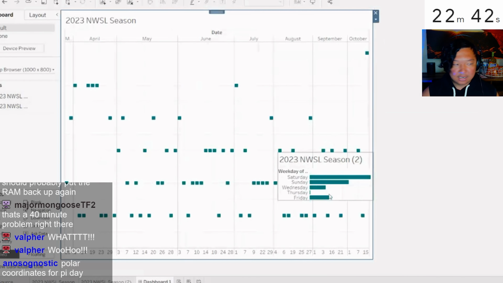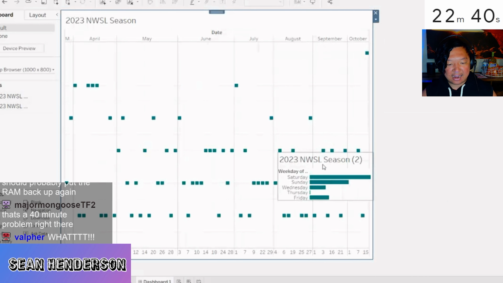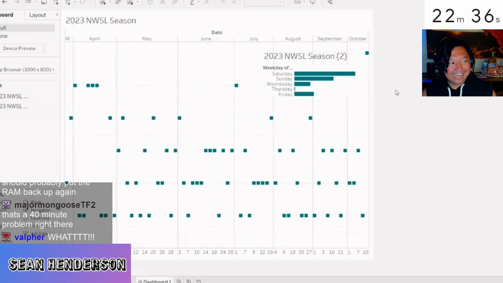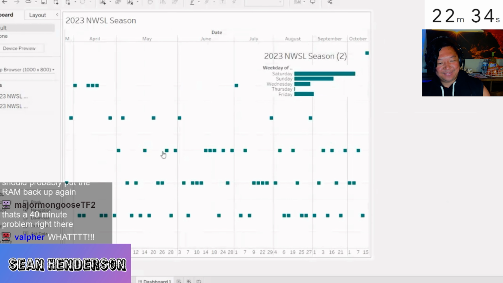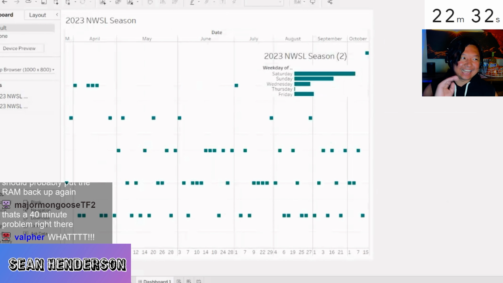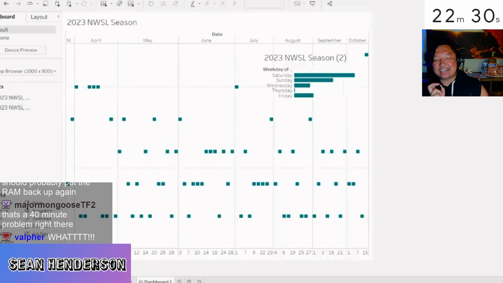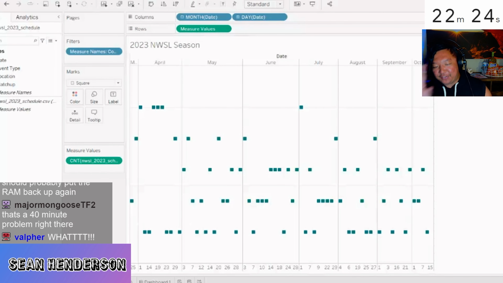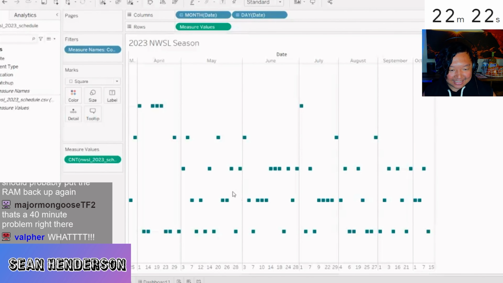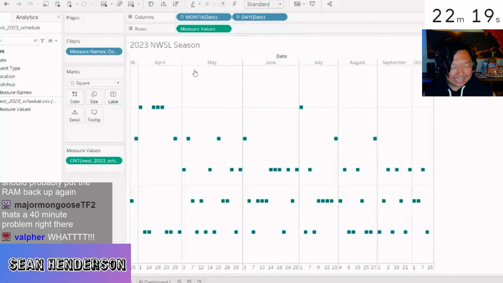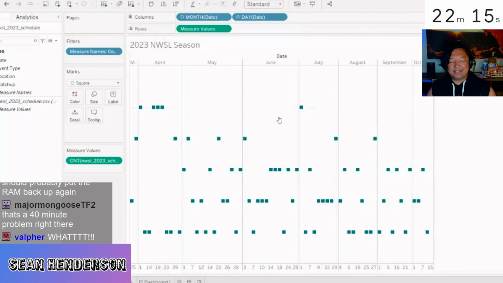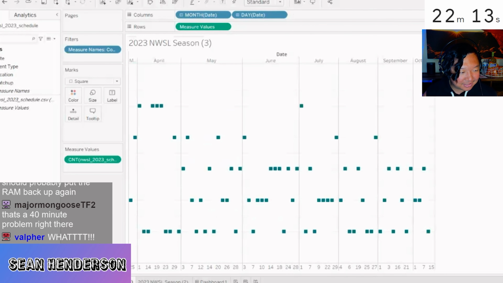Let's go back over here to Sean Henderson, our Tableau competitor, and it looks like he is throwing in that horizontal bar plot. This is exactly what I thought would happen. He would just identify the elements and customize the elements to oblivion. And look how he has done this. He has date in columns, or month in columns. Now we have another element that is a horizontal bar chart.